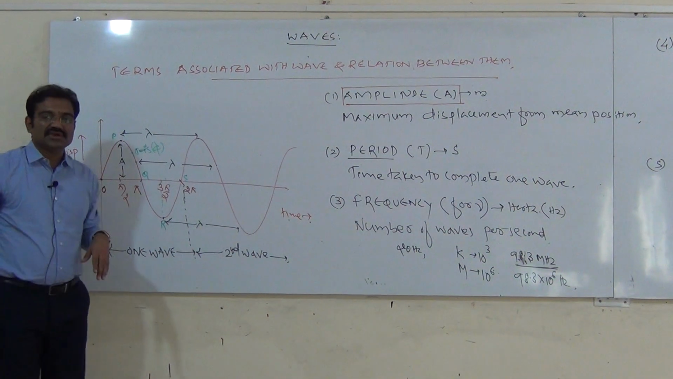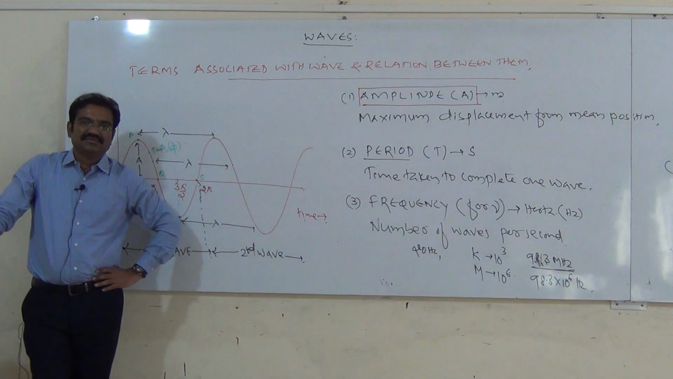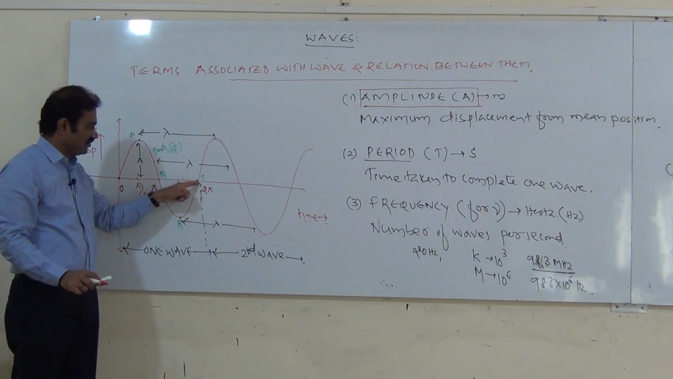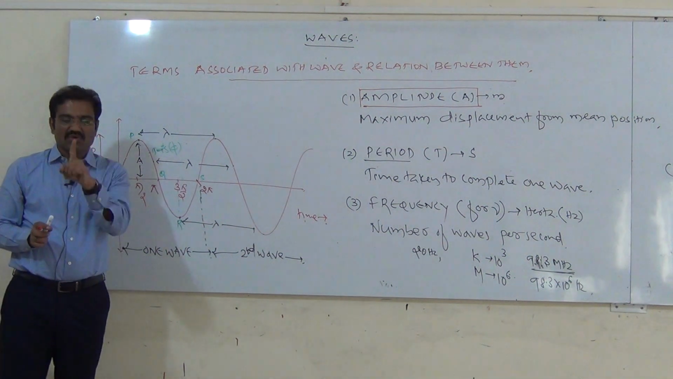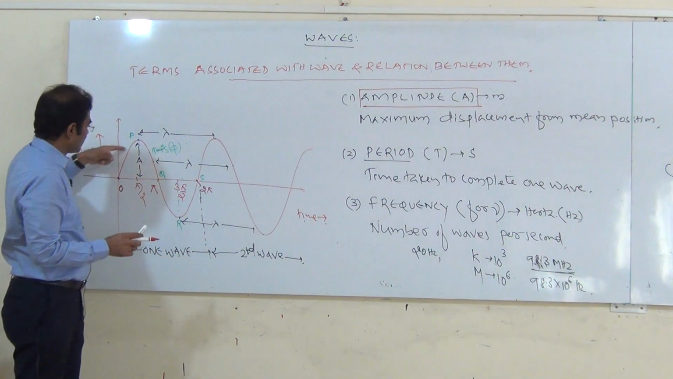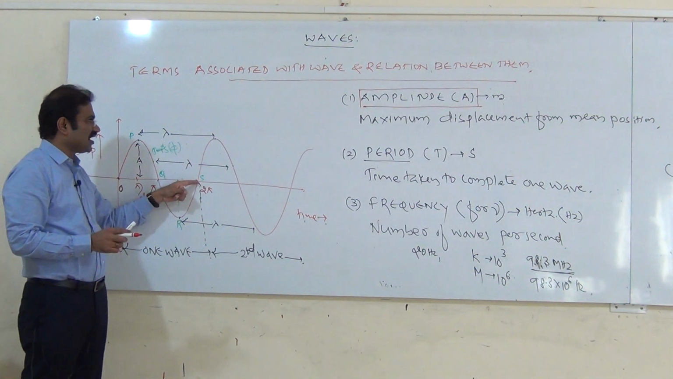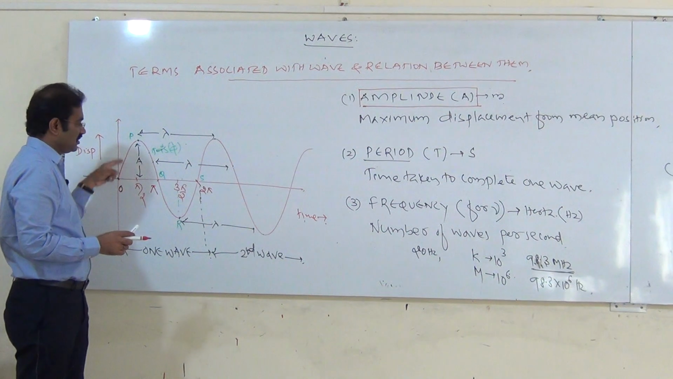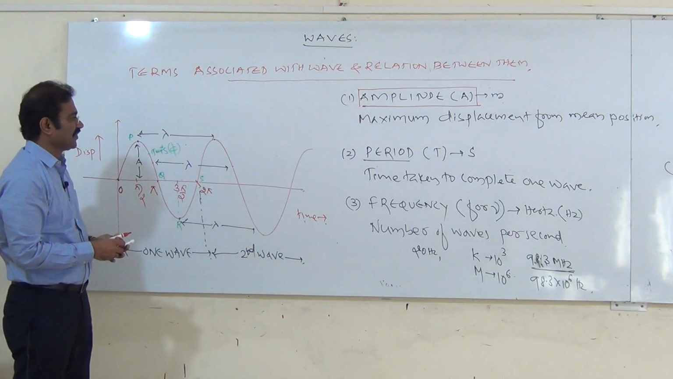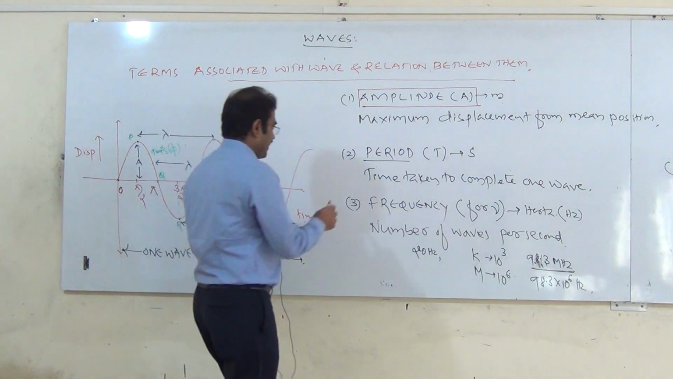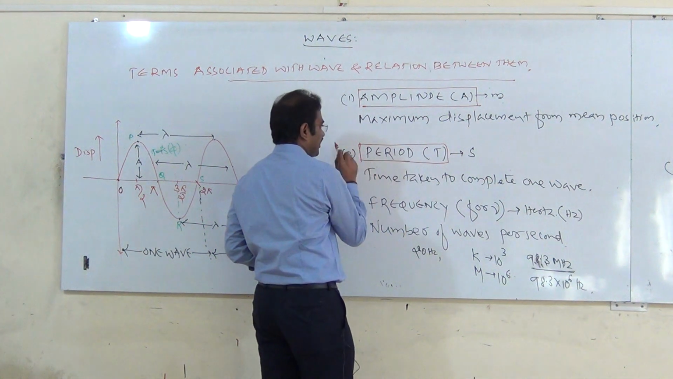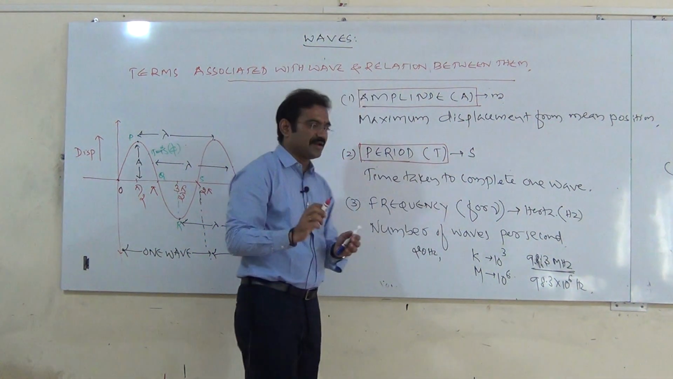Period. Period means time. It is the time taken to complete one wave. How much time is needed to finish one wave, that is called period. Therefore, time taken to complete one wave is called period. So, period is defined as the time taken to complete one wave and it is measured in terms of second.